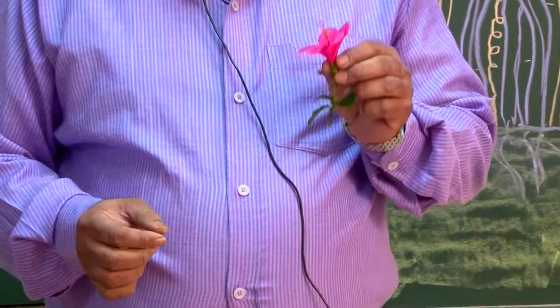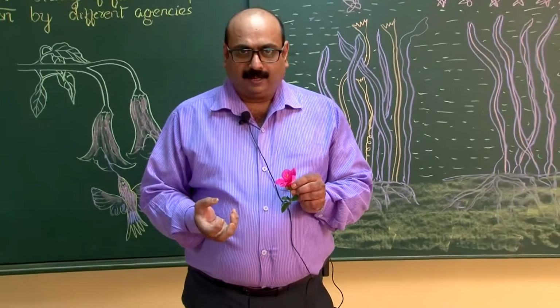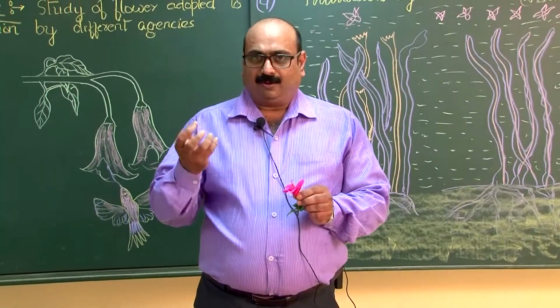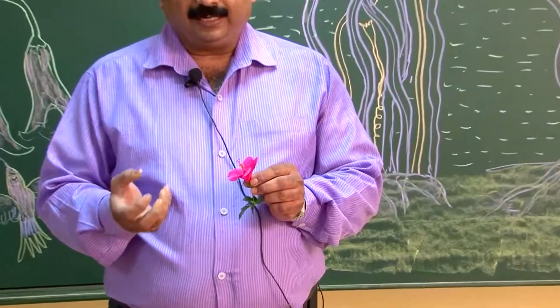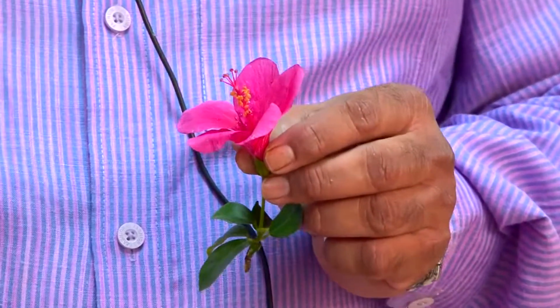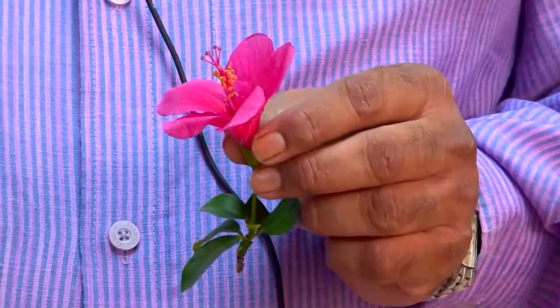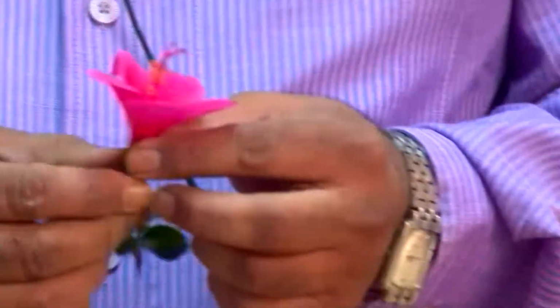These flowers are very attractive and colorful, and if they are white, then they will secrete nectar and have a very good smell, so that the insects can be attracted. There must be something to attract the insects, no? So, these have colorful petals.